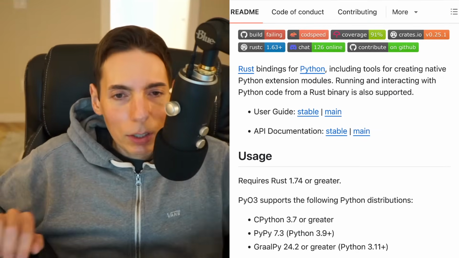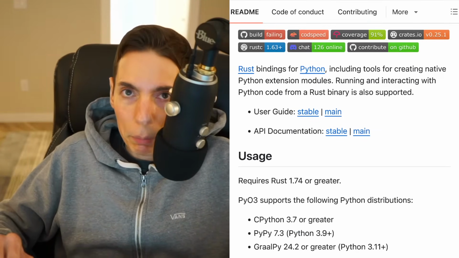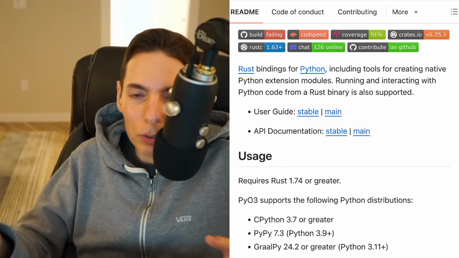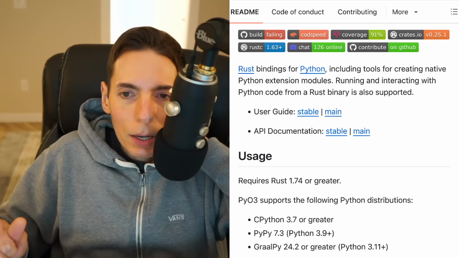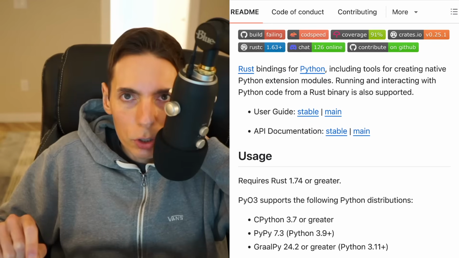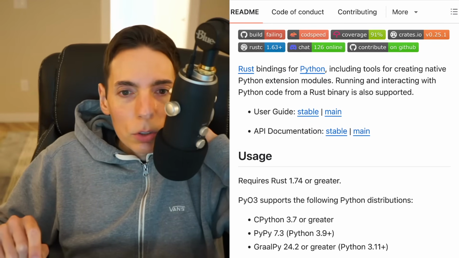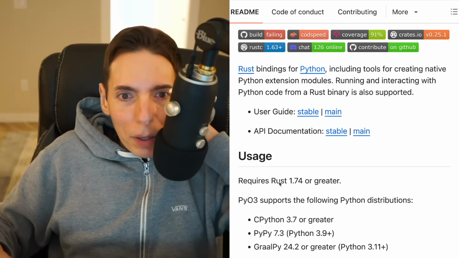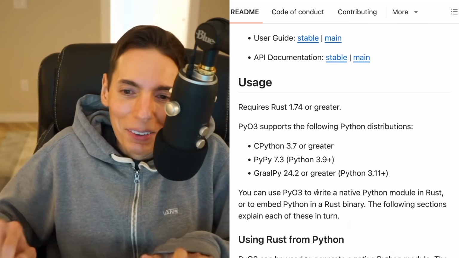NumPy is great. NumPy is actually written in C, which gives you the performance of a really powerful, fast compiled language. But then you get to use Python, which is a higher level language, and it's a lot easier to use. It's more approachable. You've already got NumPy, and scikit-learn, which is great. It's like a traditional machine learning library. And then you want to jump into things like PyTorch, which is libtorch, written in C through C bindings. But we're going to do a Rust binding today. So we have 27 minutes. We can do this.